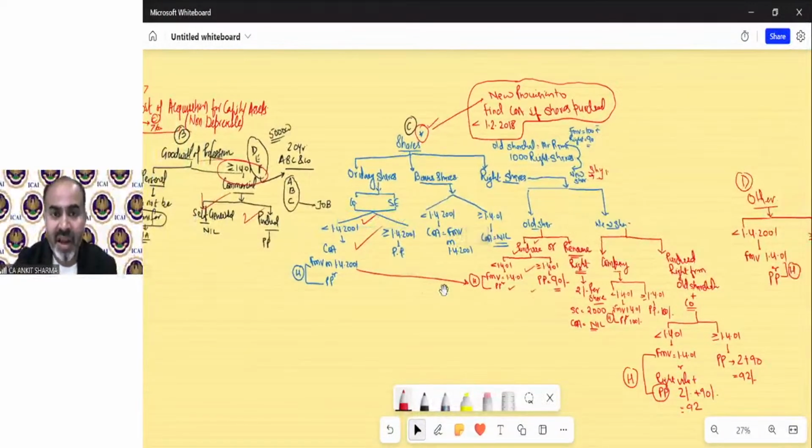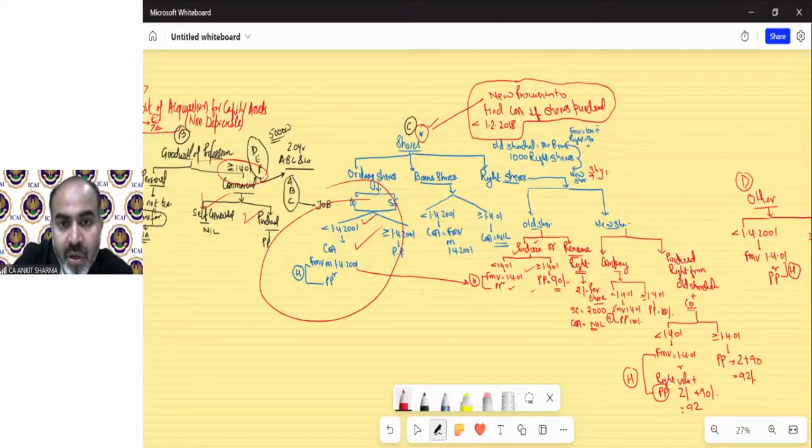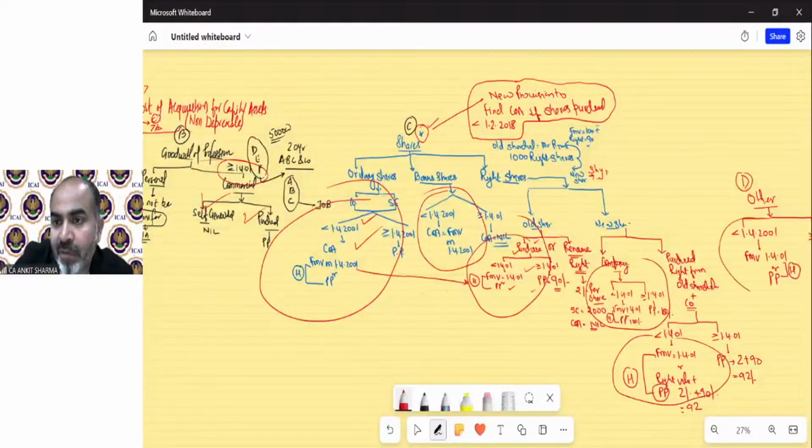You can see there are repetitive provisions: 1, 2, 3, 4, and almost 5, and exactly the same provision for the other cases, almost 6 times. So it's not difficult at all. It's just a repetitive provision when the asset has been purchased before 1/4/2001.